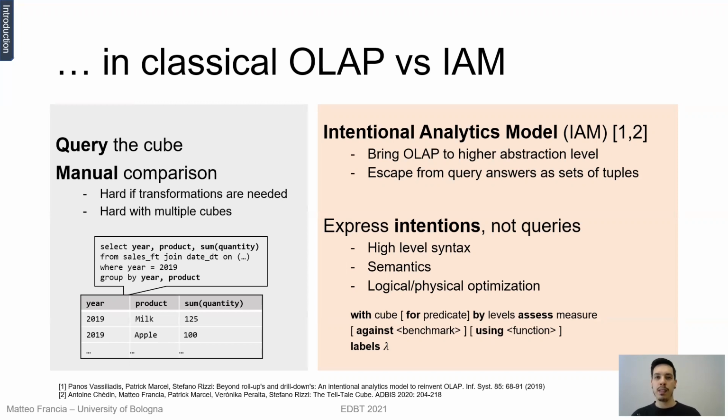For the assessment, the syntax is: with cube, for predicate, by some level, assess a measure against a benchmark using a concatenation of functions to transform the comparison, and finally, a labeling scheme.